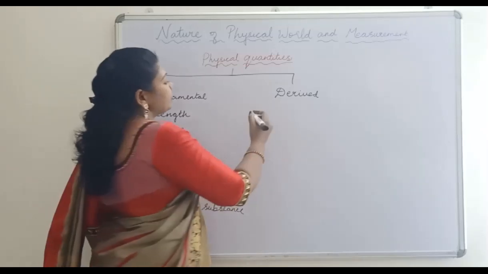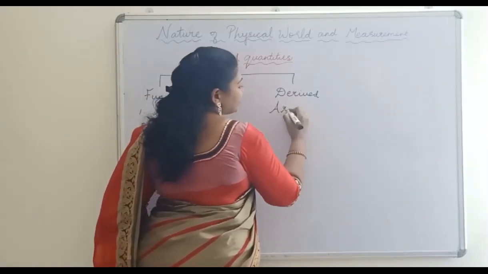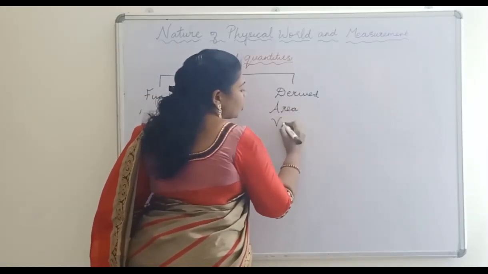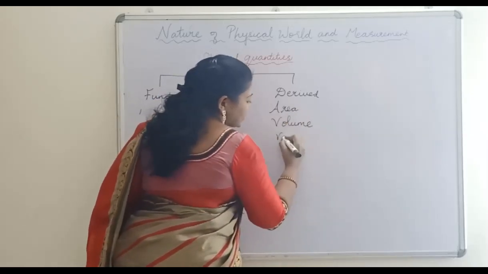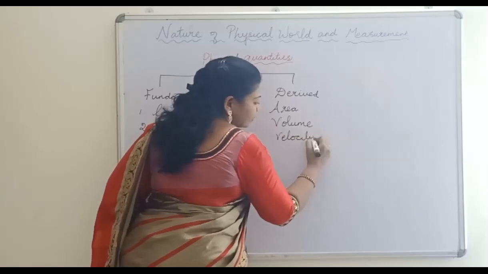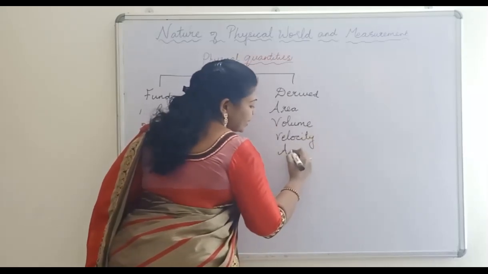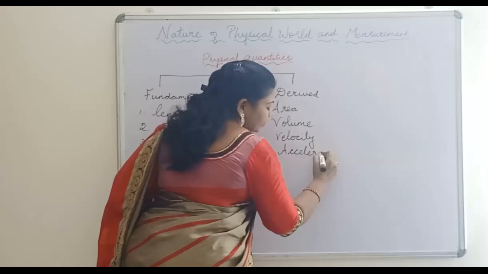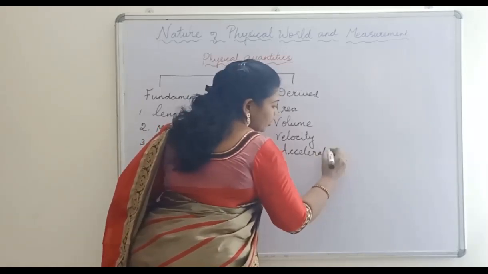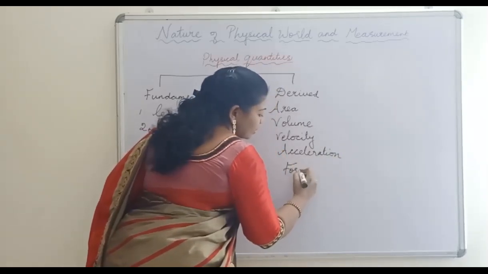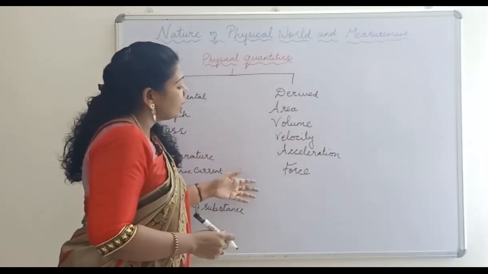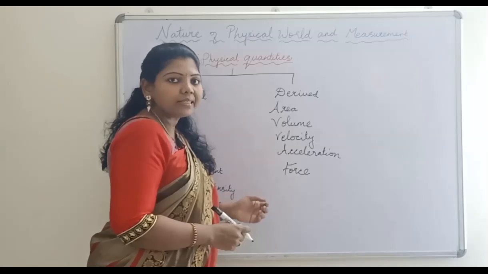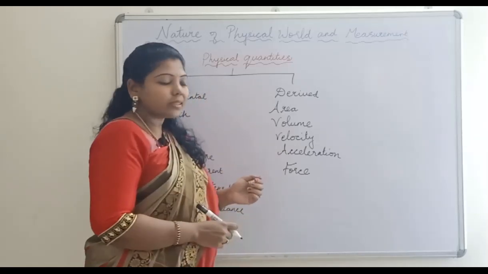For example, area, volume, velocity, acceleration, force. These are some examples of derived quantities. We can also say pressure, density. Many derived quantities are there.